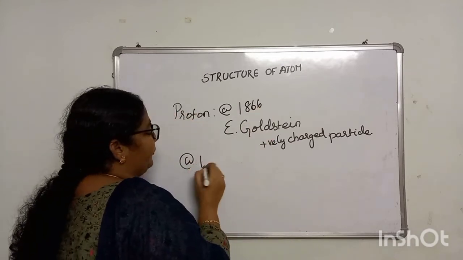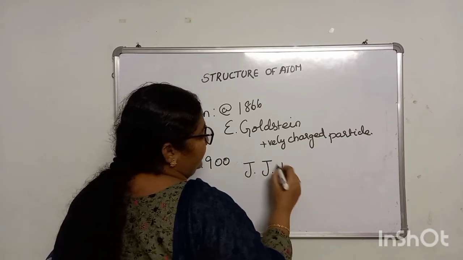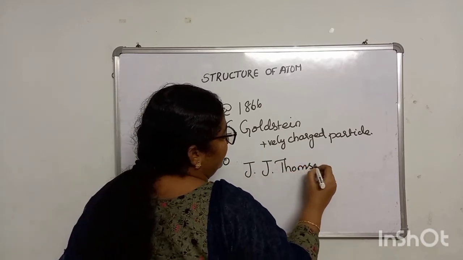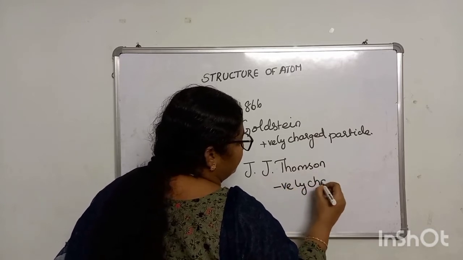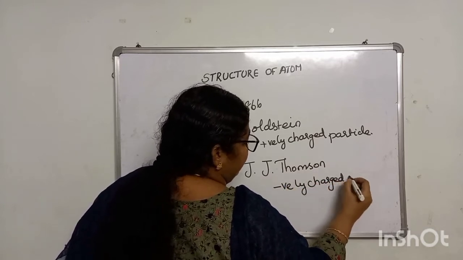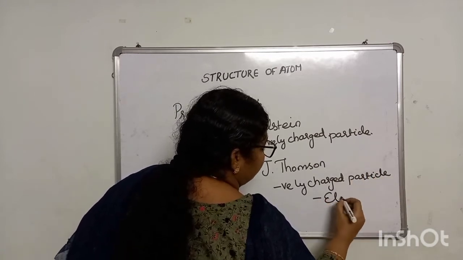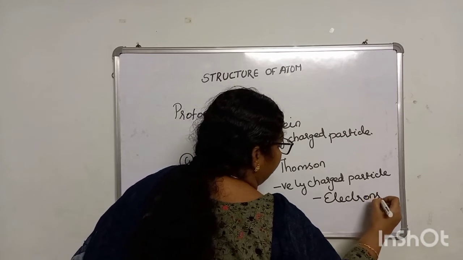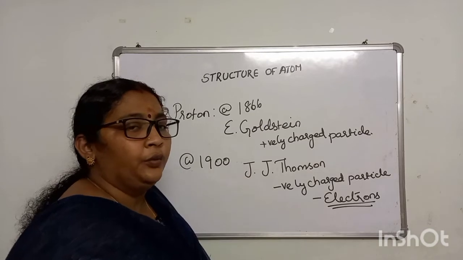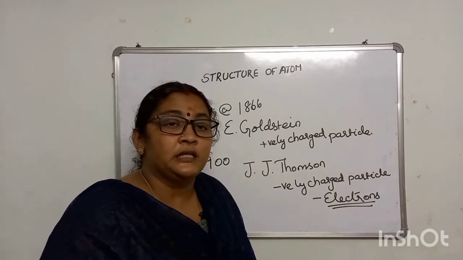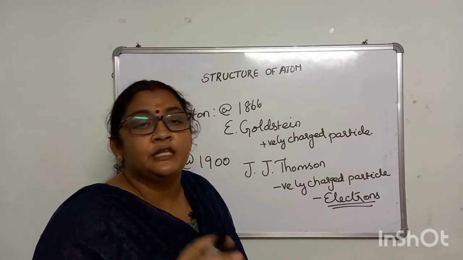In the year 1900, scientist Mr. J.J. Thomson discovered negatively charged particles. He named these negatively charged particles electrons. So, it's a major discovery because in the beginning it was believed that atoms cannot be divided further. It is indivisible in nature.